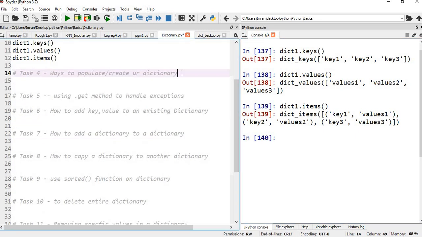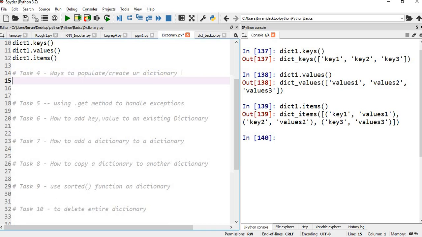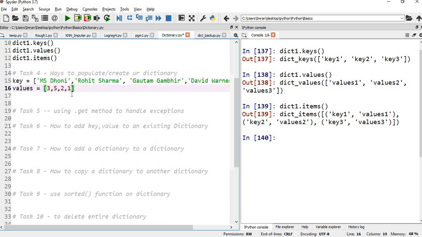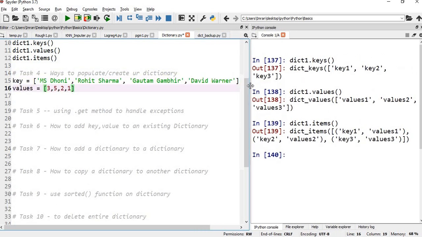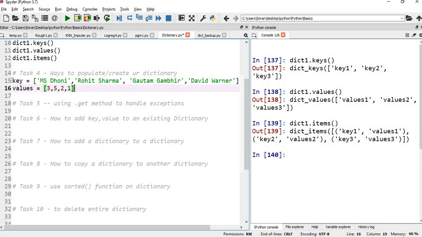Now, ways to populate or create your dictionary. For this, I will take these keys as MS Dhoni, Rohit Sharma, Gautam Gambhir, and David Warner. These are the IPL winning captains, and they have won it this number of times. MS Dhoni has won the IPL 3 times. Rohit Sharma has won it 5 times. Gautam Gambhir has won it 2 times, and David Warner has won it just once, in 2016. Now we will execute this.